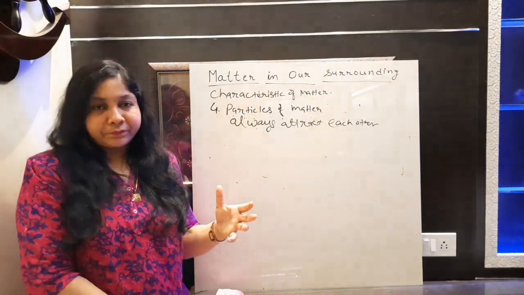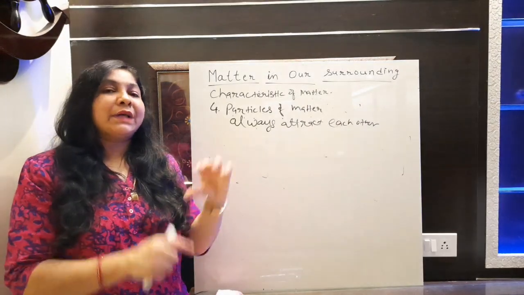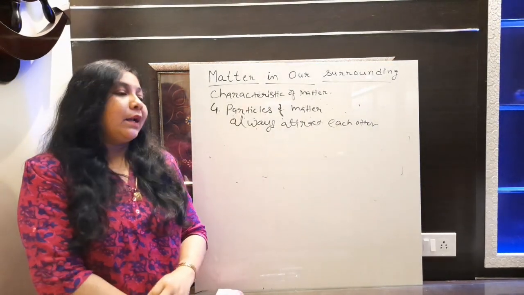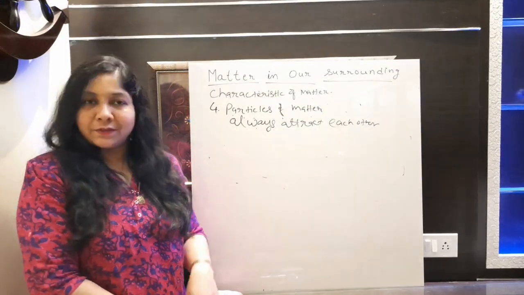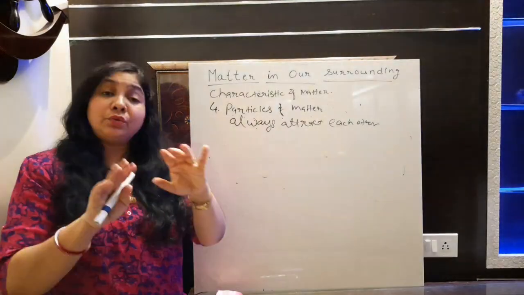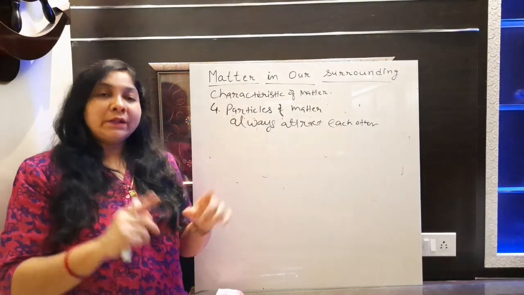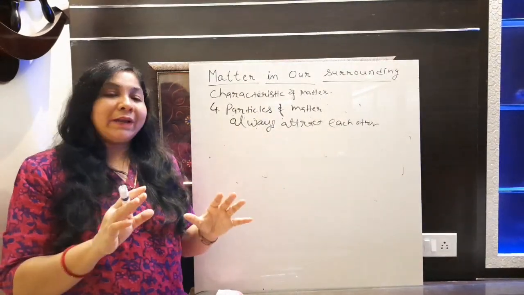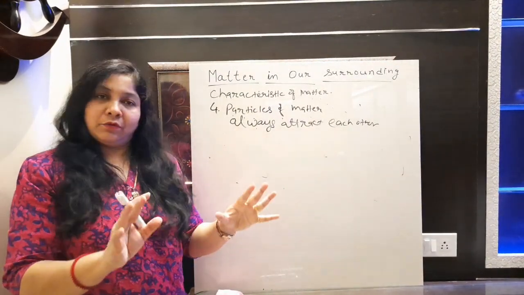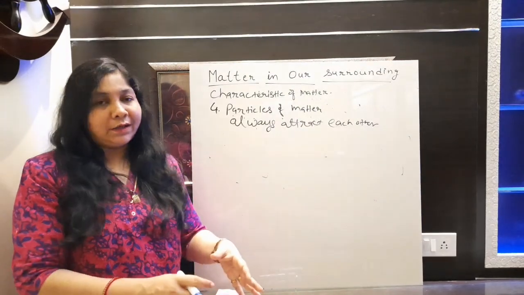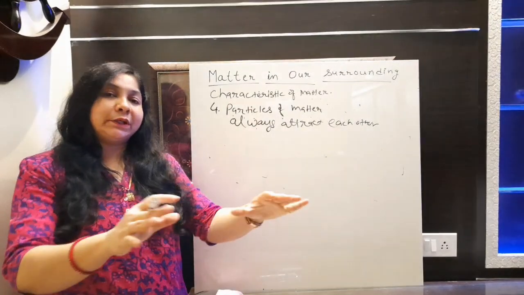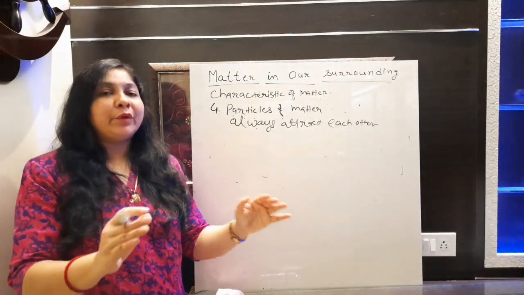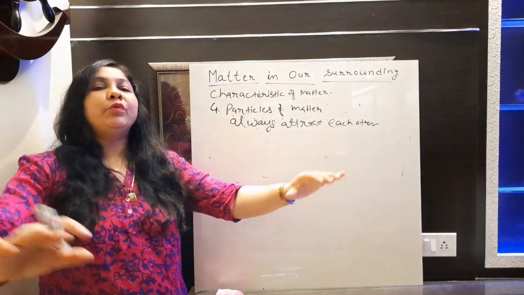In case of liquid, suppose I have a glass of water and I'm just scattering that water on the surface. If there is no slope, you will observe that the water will scatter, obviously, because you are just releasing it on the surface, but up to a certain limit. After a certain limit, you will observe that the water is not moving further.